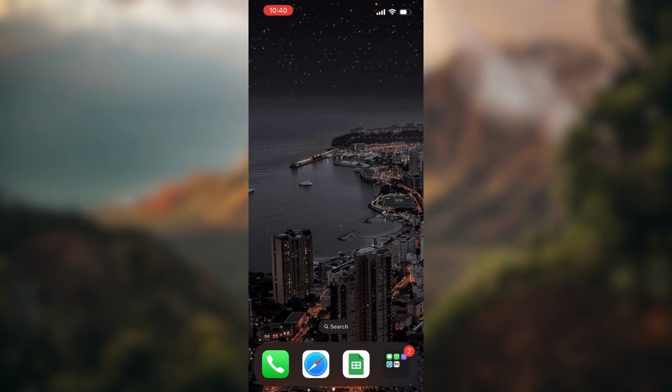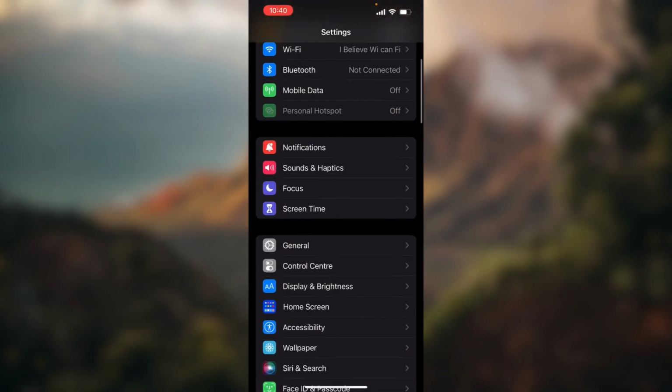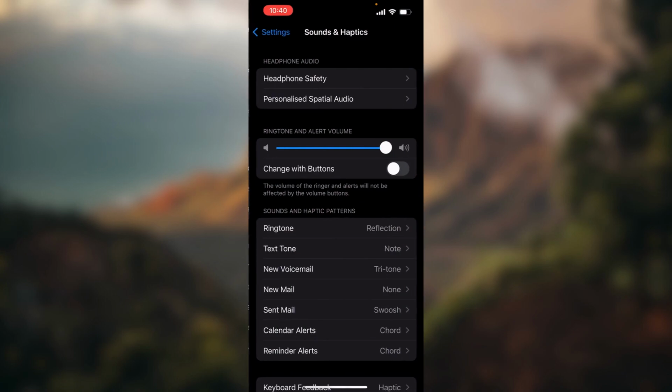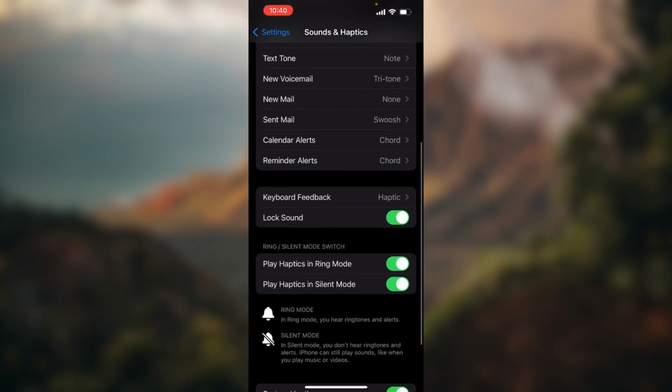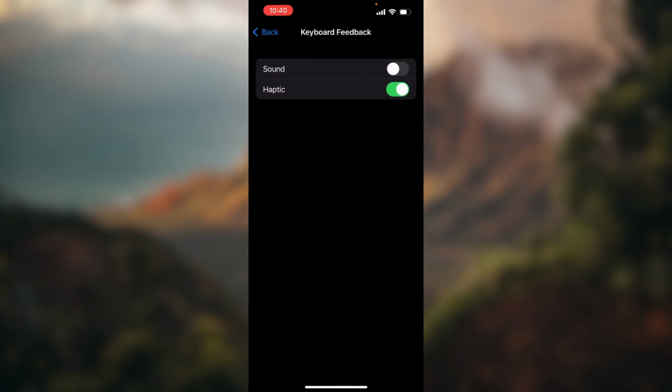Now it's very simple. All you need to do is go into settings, then click on sounds and haptics, scroll down until you see keyboard feedback, click on that, and here you have two options, two toggle buttons. The first one is for keyboard sound, to turn it on or turn it off, and the second one is for haptic.